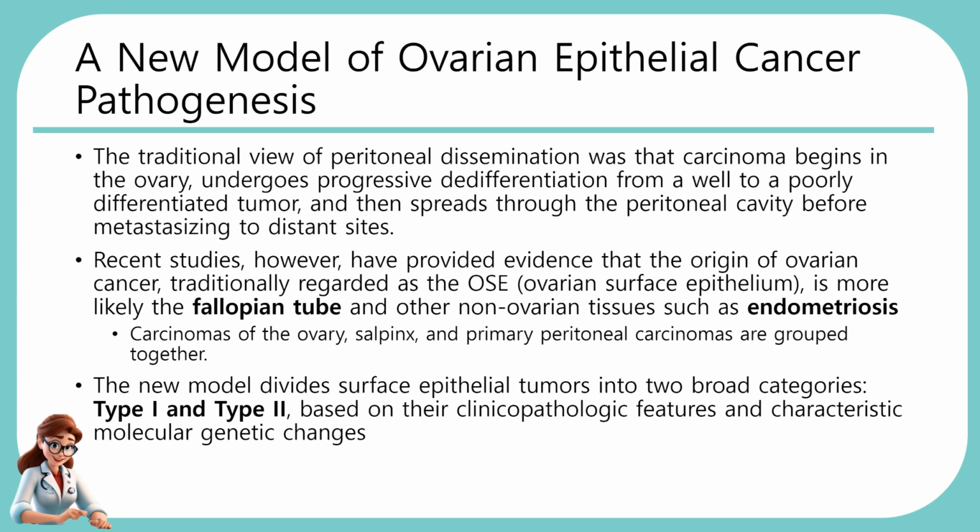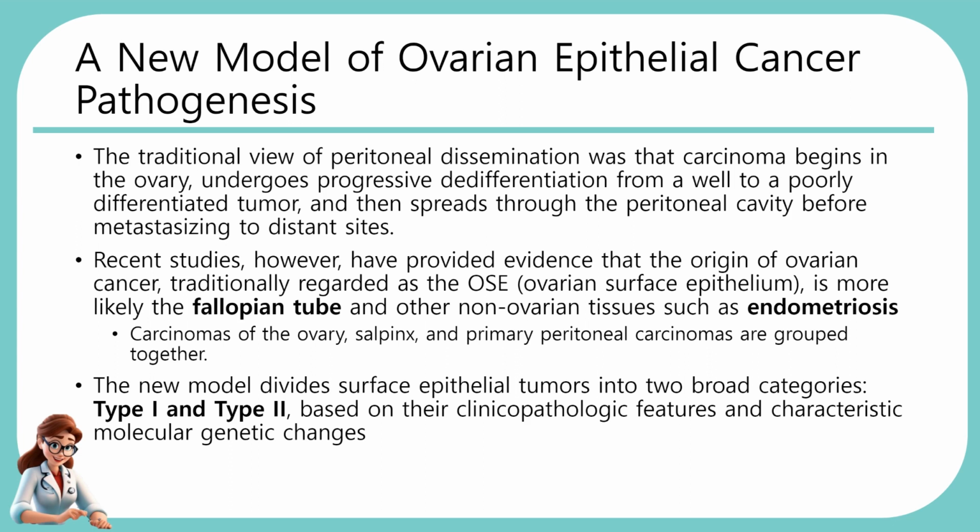Recent studies, however, have provided evidence that the origin of ovarian cancer, traditionally regarded as the OSE, ovarian surface epithelium, is more likely the fallopian tube and other non-ovarian tissues such as endometriosis. Carcinomas of the ovary, salpinx, and primary peritoneal carcinomas are grouped together.